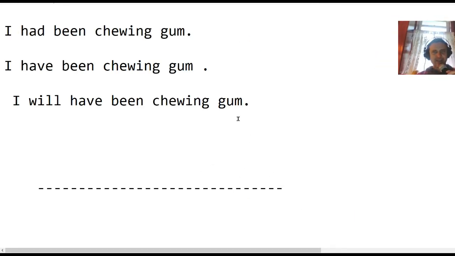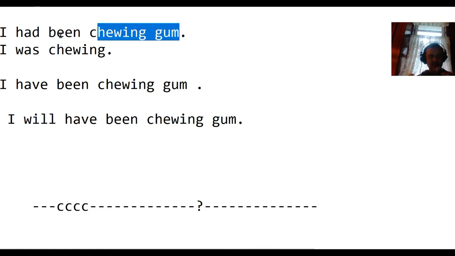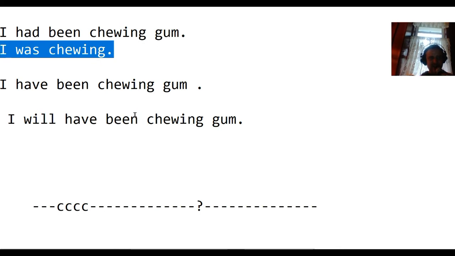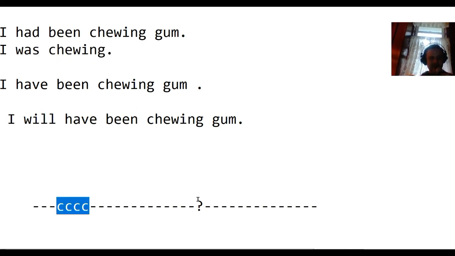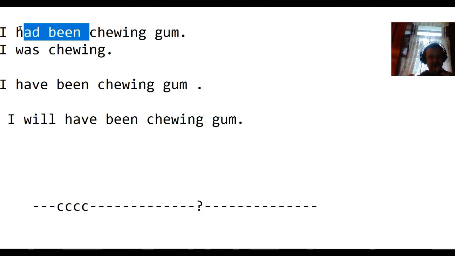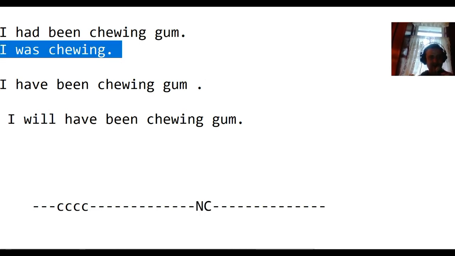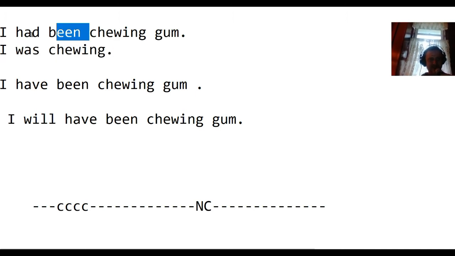And finally, the last three tenses of English, the perfect continuous. What is the difference between the past perfect continuous and the past continuous? In the past continuous, I was chewing. I may or may not be chewing now. But in the past perfect continuous, I had been chewing. I was chewing in the past, but now it is certain that I am not chewing. There is no chewing now. That's the difference between regular past continuous and past perfect continuous.